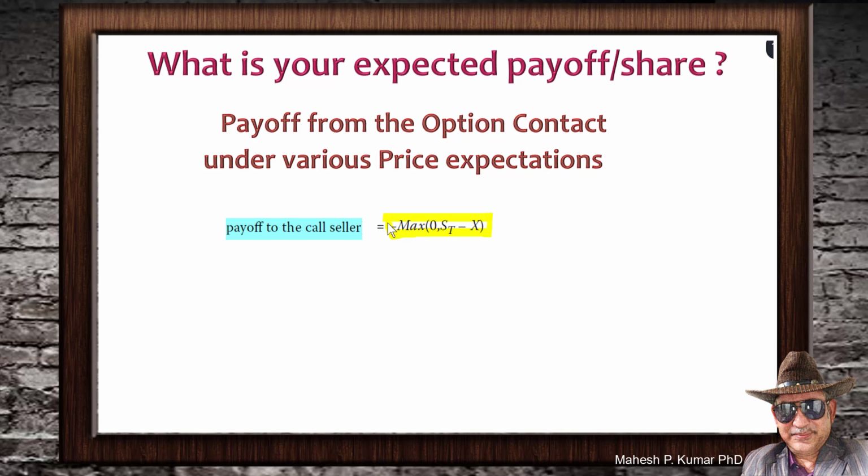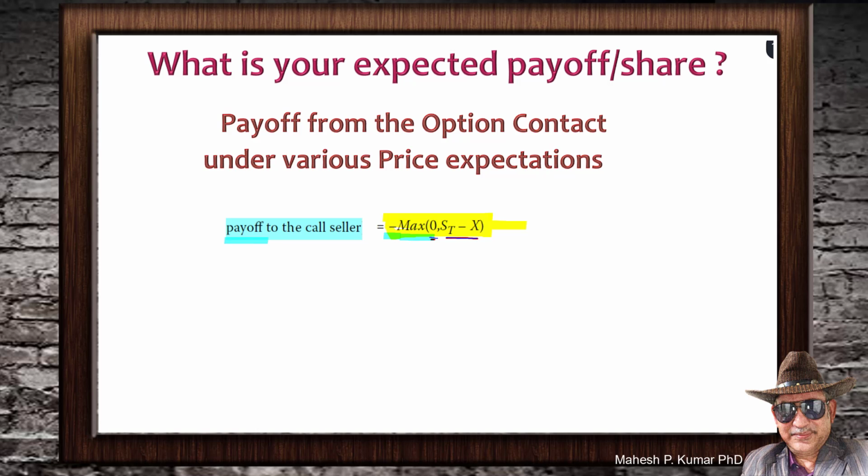So this formula has two numbers. The first number is 0 and the second number is ST minus X. What is ST? ST is market price and X is strike price. So these two numbers, 0 and ST minus X, will be compared and we will find the maximum of these two numbers. And then we place a minus sign before that number. So that would be the payoff to the call seller.